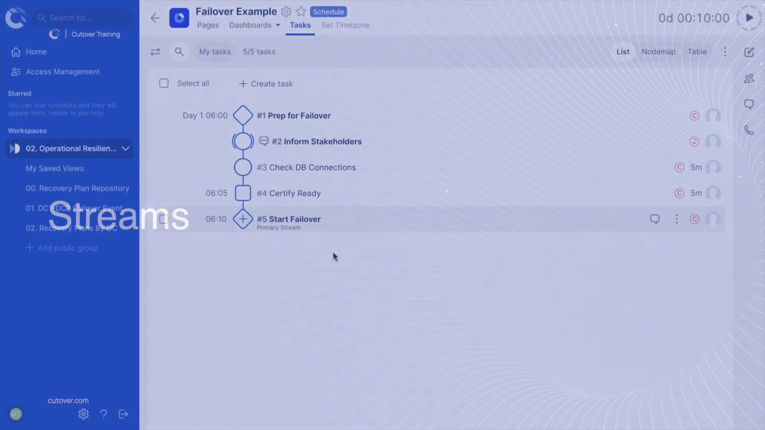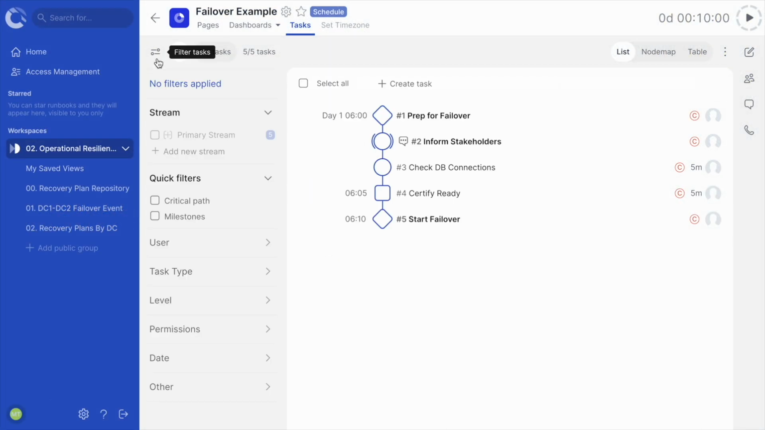Streams organize Runbook tasks into groups. This aids navigation and also helps to understand the stages in a runbook. You can use streams to plan out those stages by working in sections. Clicking on the filters icon opens the filter bar. Each new task will default to the primary stream. I can add a new stream by clicking here.